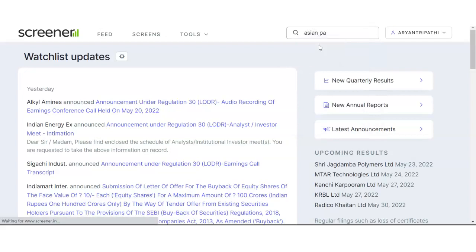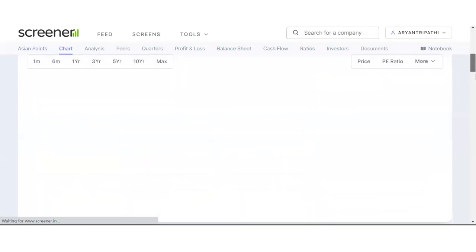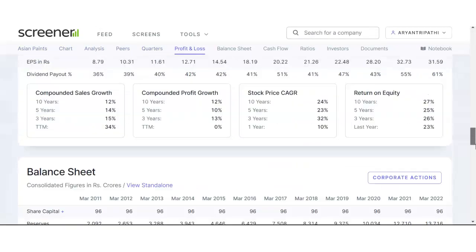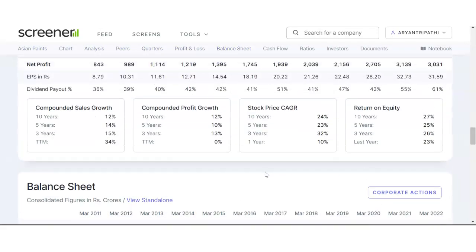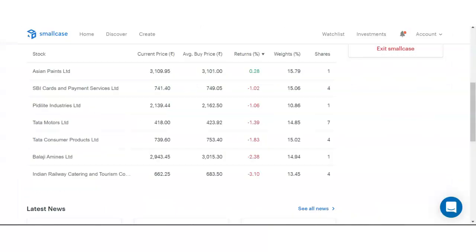If you scroll down, the CAGR return for the last 10 years is 24%. So that is more than 20%. Past record doesn't say that future record will be like that, but a company like Asian Paints has a market monopoly. Not monopoly, but they are a leader at least. So I can think that they can give at least 20% return in the next 10-20 years. First company is done. SBI Cards is a new company.